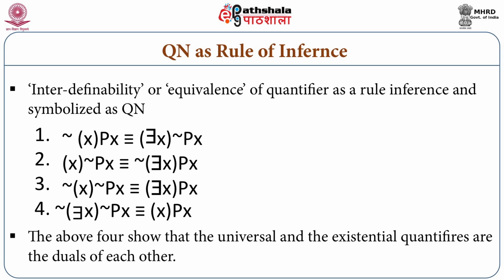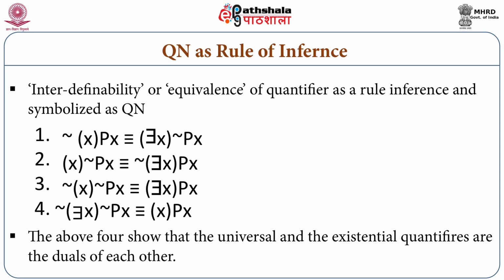For all x, it is not the case that x is P is equivalent to it is not the case that there is an x such that x is P. 3. It is not the case that for all x, x is not P is logically equivalent to there is an x such that x is P. 4. It is not the case that there is an x such that x is not P is equivalent to for all x, x is P.